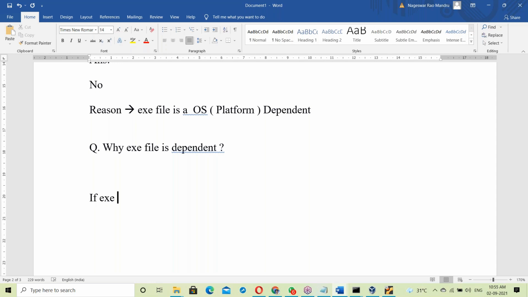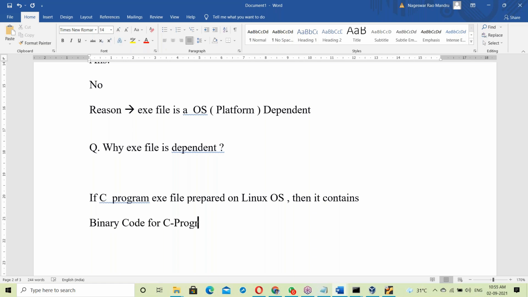If a C program exe file is prepared on Windows space or Linux space, then it contains first the binary code for the C program, plus the binary code for the C library, meaning stdio and such files.